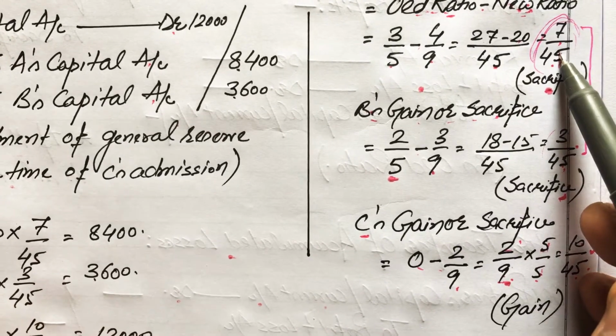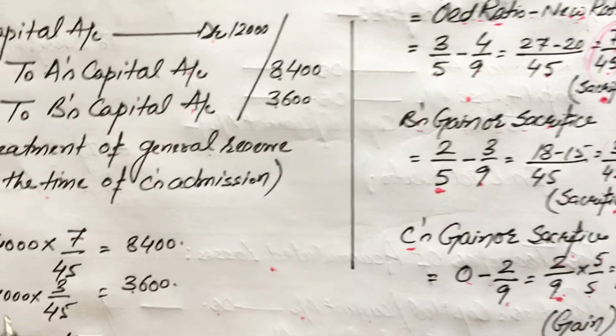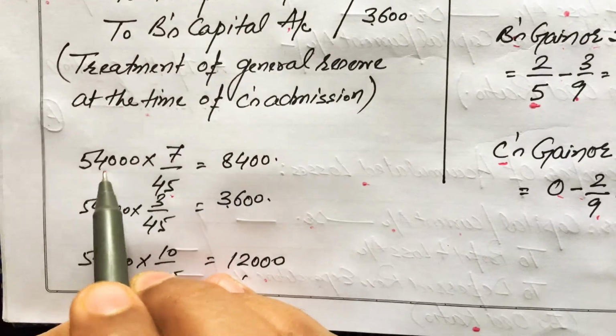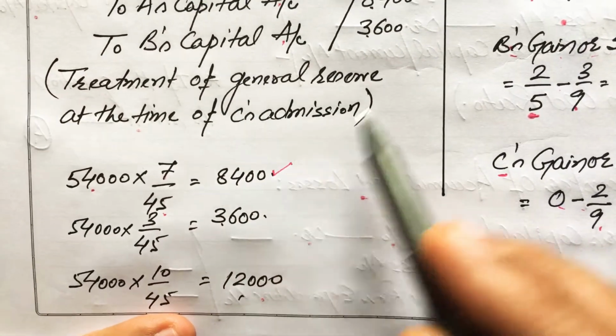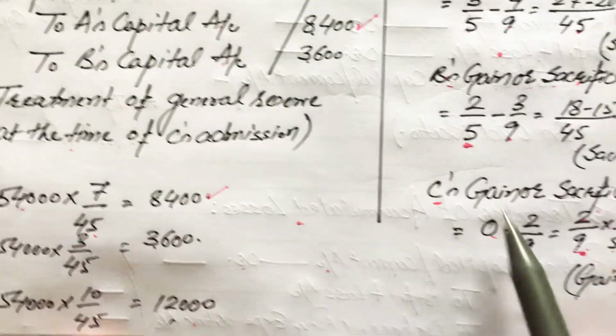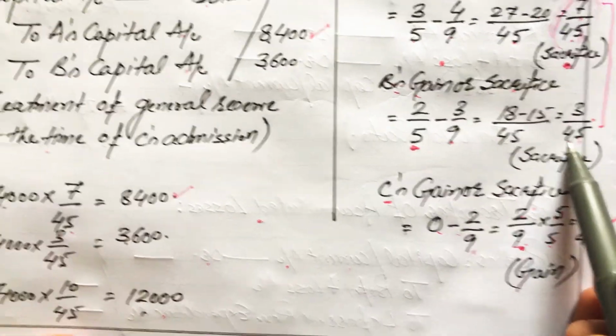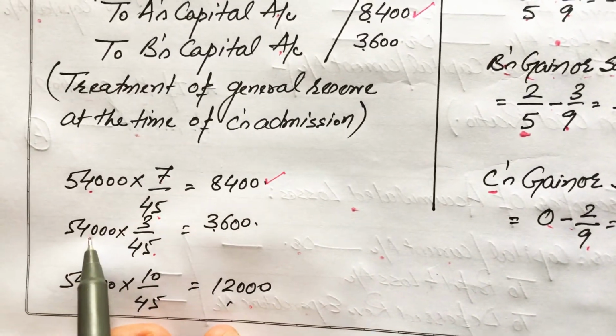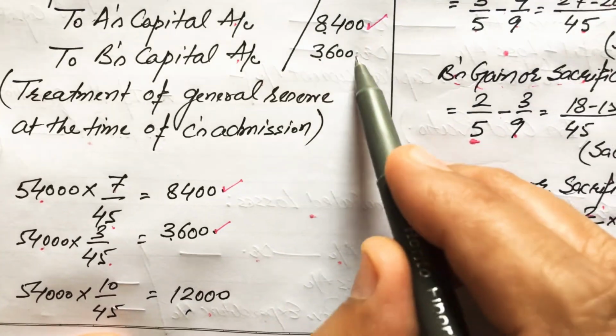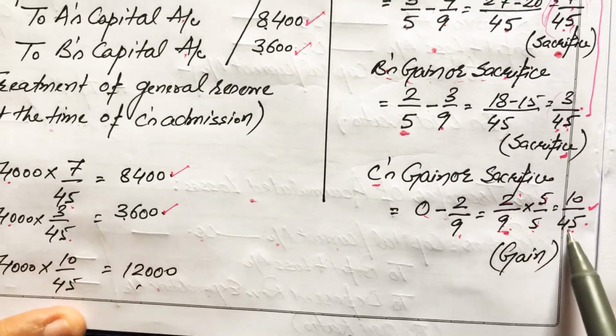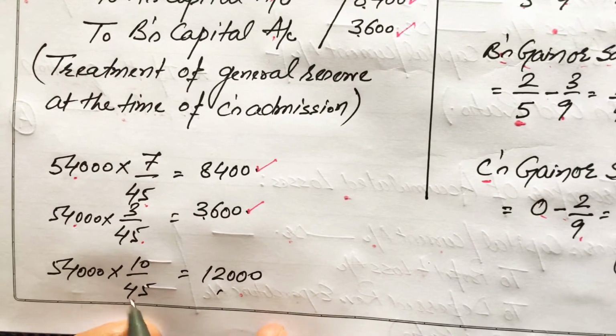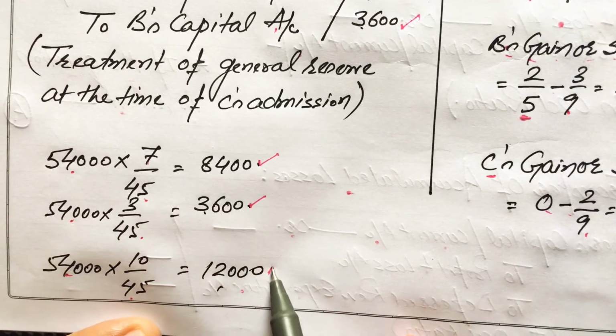Here A's sacrifice is equal to 7 by 45. That's why 7 by 45 of 54,000, 8,400 rupees. B's sacrifice is 3 by 45. So 3 by 45 of 54,000, 3,600. And C's gain is 10 by 45. So 10 by 45 of 54,000, 12,000 rupees.